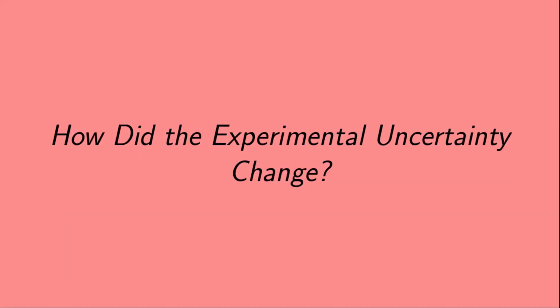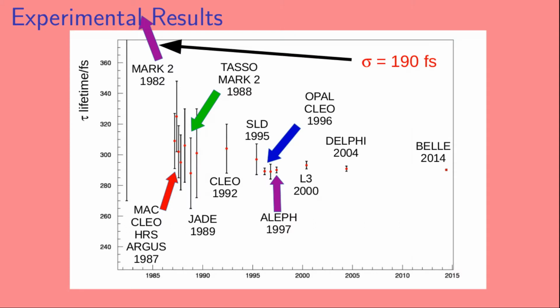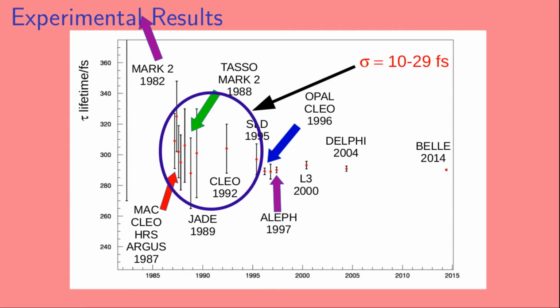In fact, let's look at that in detail. How did the experimental uncertainty change with time? Okay, so first we have that Mark II result from 1982. The experimental error bar on that result was 190 femtoseconds. Then we had a cluster of results from 1987 to 1995.